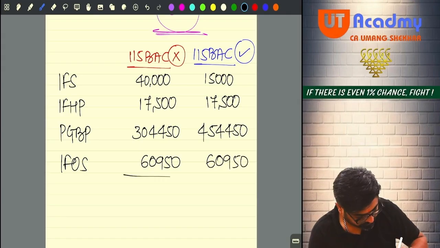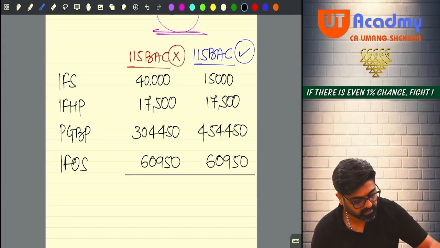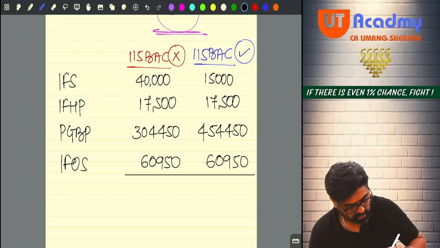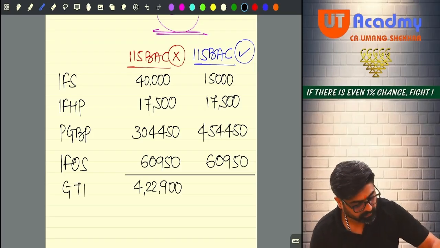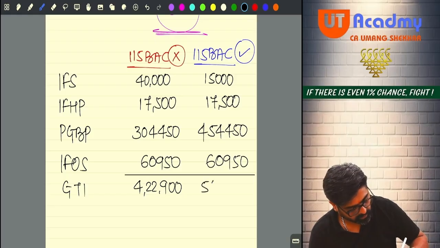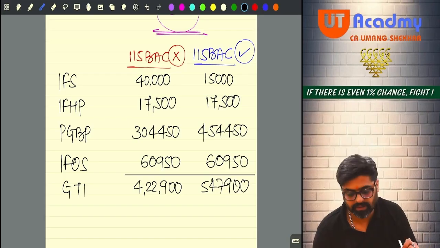Getting my point, sir? Now pay attention. 60,950 plus 3,04,450 plus 17,500 plus 40,000. You are going to get 4,22,900. This will be your GTI. And 15,000 plus 17,500 plus 450 plus 60,950. You are going to get 5,47,900. This will be your GTI.